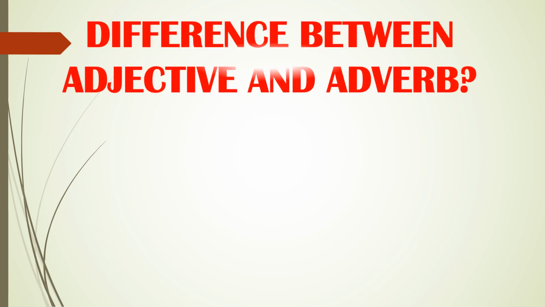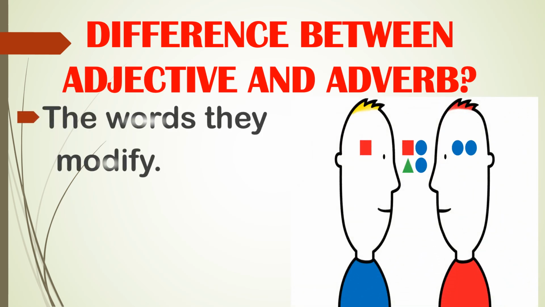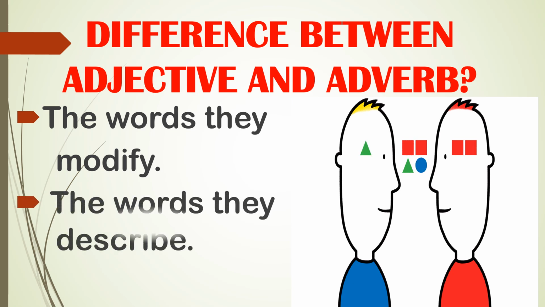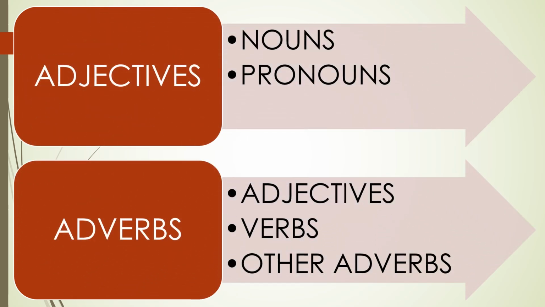This time, let's discuss what is the difference between adjective and adverb. The main difference lies in what they modify or what they describe. Let me show you an illustration. So, adjectives describe or modify nouns and pronouns such as persons, places, things, animals, and events.